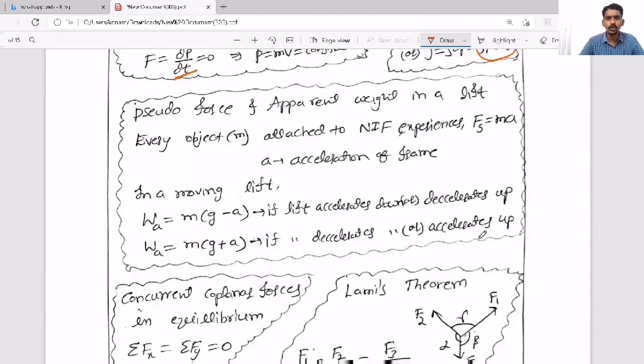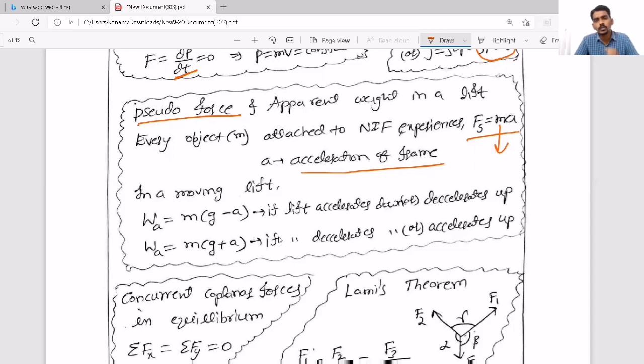And afterwards, one more concept, one more formula is based on pseudo force. So what is pseudo force? When a frame is moving with some acceleration and the particle is attached to that frame, then we say that that is a non-inertial frame. Then the body attached to the non-inertial frame experiences a force, and that force we call pseudo force, and that pseudo force is equal to mass into acceleration, where a is the acceleration of the frame, m is the mass of the body.